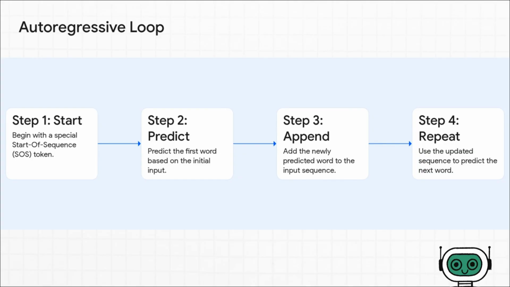The solution is a really clever feedback system called an autoregressive loop. It starts with a simple start signal, predicts just one word, and then, here's the key part, it adds that new word to its own input and repeats the process. By the end of this explainer, you'll understand the engine that drives this loop, the transformer decoder block.